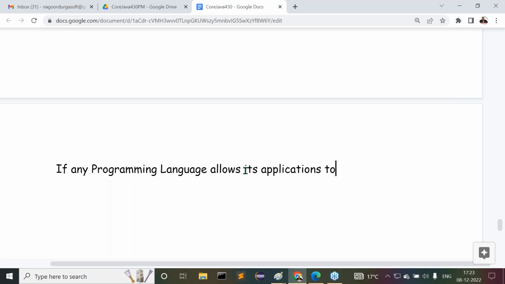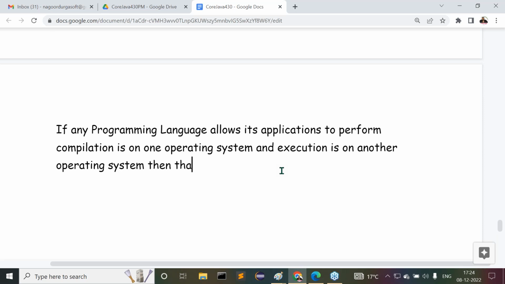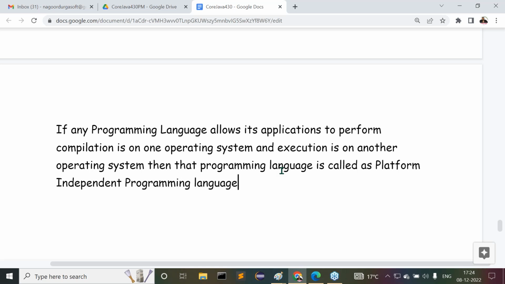In the case of platform dependent programming language, compilation and execution happen on the same operating system. But if any programming language allows its applications to perform compilation on one operating system and execution on another operating system, then that programming language is called a platform independent programming language. Understand the definition here?